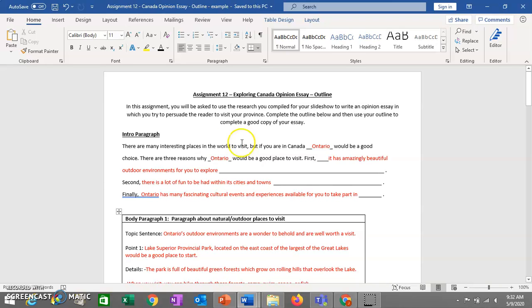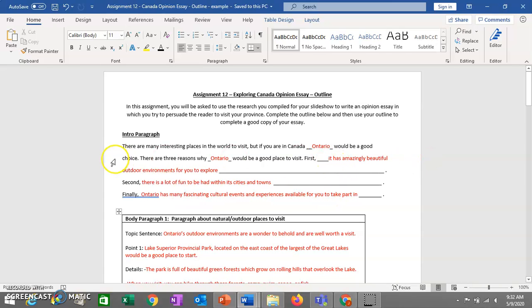Okay, so there are many interesting places in the world to visit, but if you are in Canada, and then you can just write your province in here, would be a good choice. There are 3 reasons why whatever your province or territory is would be a good place to visit. Okay, and then you're just going to list the 3 reasons that you've chosen.